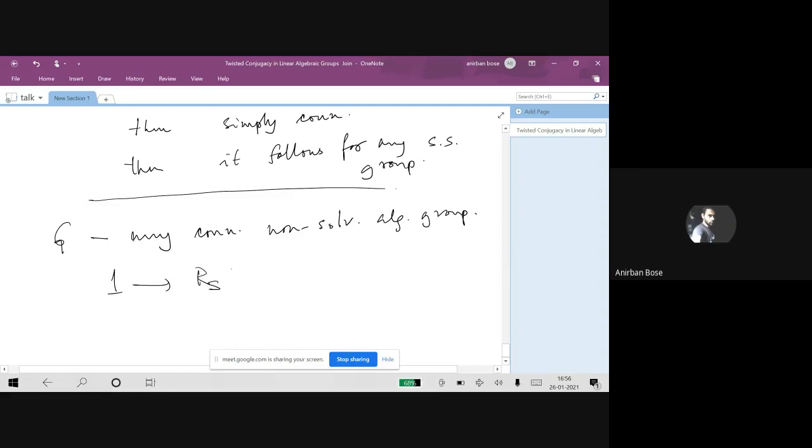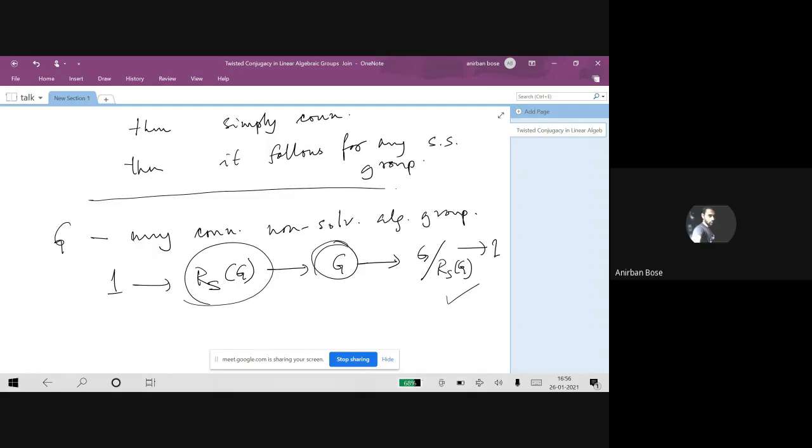You take the solvable radical RSG as we defined, and you go to the semi-simplification of that. We know the result for this, and also start with any automorphism of G that leaves this invariant. Because of the R infinity property here, one can lift the R infinity property to this group G also.